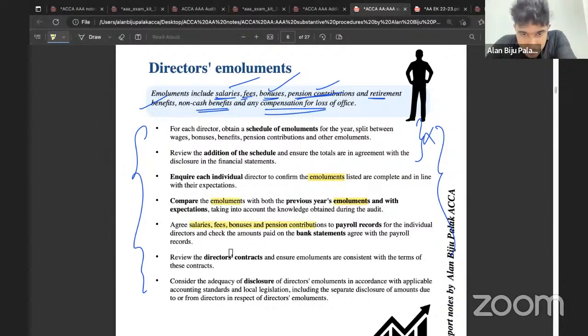ബോണസ് ആക്കുക. Okay. So consider that, review the director's contract and ensure bonus are consistent with the terms of this contract. Consider adequacy of disclosure for bonus in accordance with applicable accounting standards and local legislation. Compare the bonus with the previous year bonus and with the expectation. Enquire each director to confirm bonus listed and complete, and you have to write in this way. Clear?